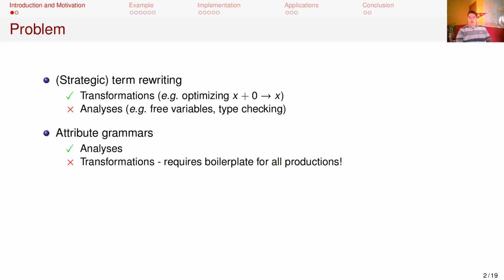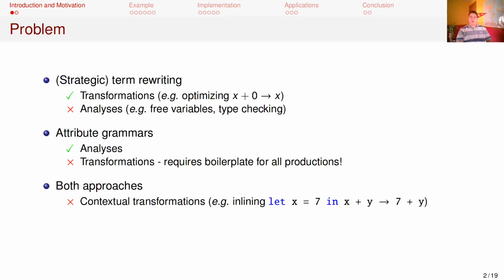Attribute grammars are another paradigm used in building language tools that work by decorating syntax trees with synthesized and inherited attributes, passing information up and down the tree. Attribute grammars work well for implementing these analyses, which can make use of contextual information, such as an environment using inherited attributes. While higher order attributes can be used to implement complex transformations, doing so requires writing lots of boilerplate equations, including ones for reductions that are otherwise untouched.